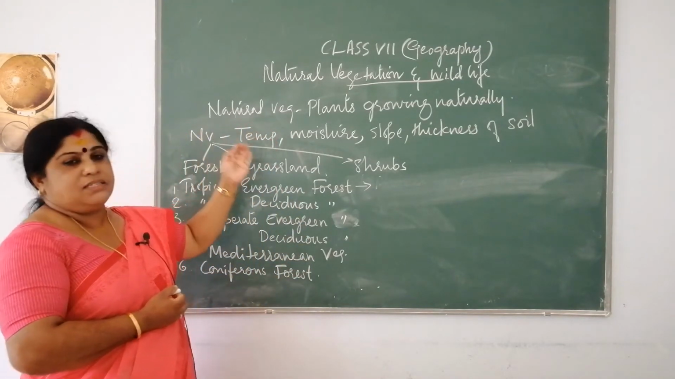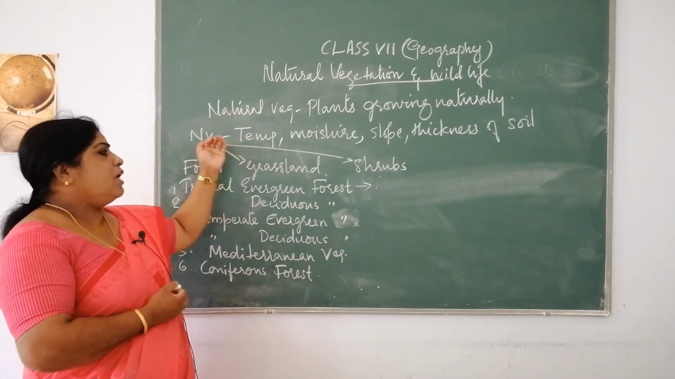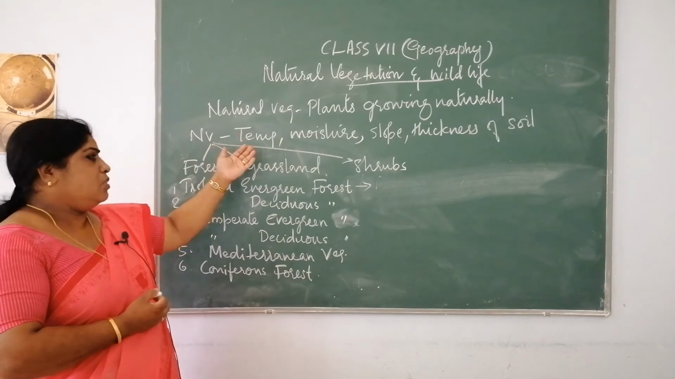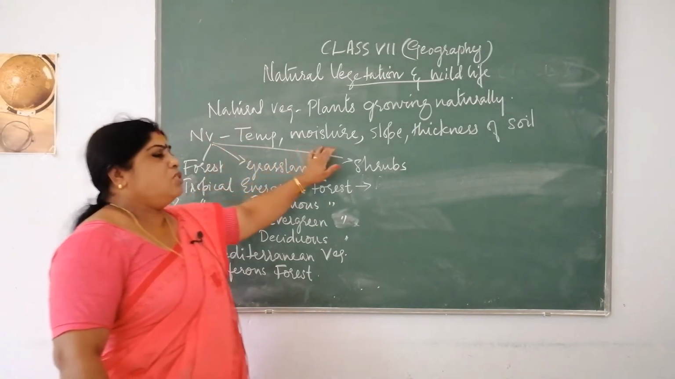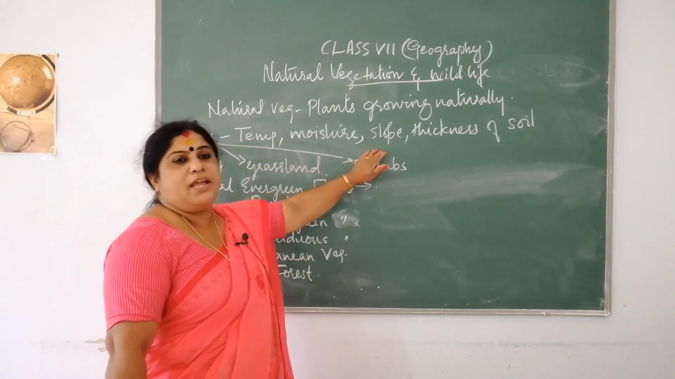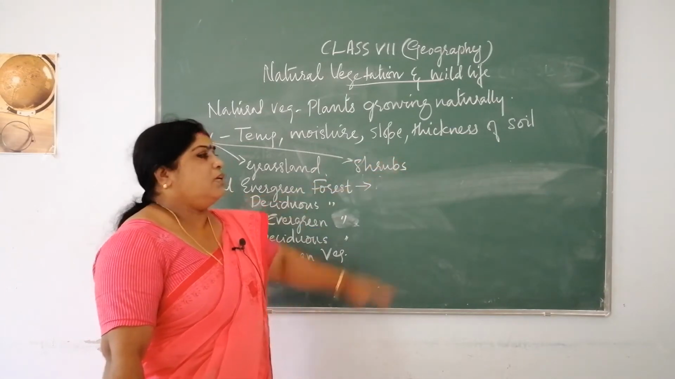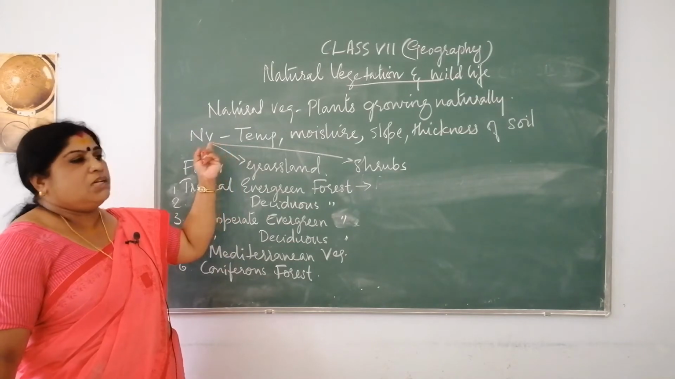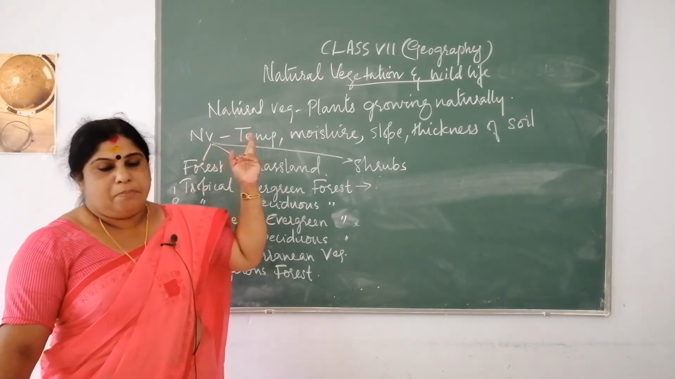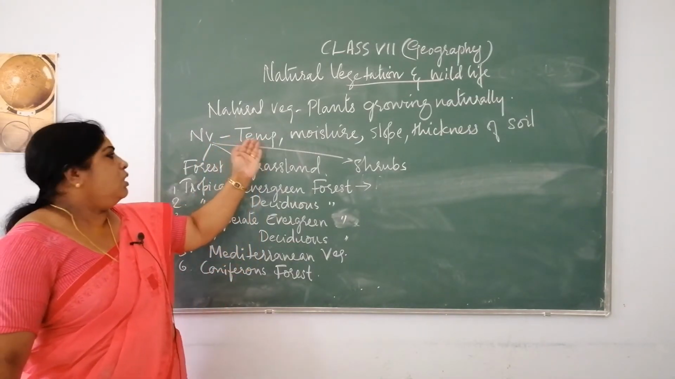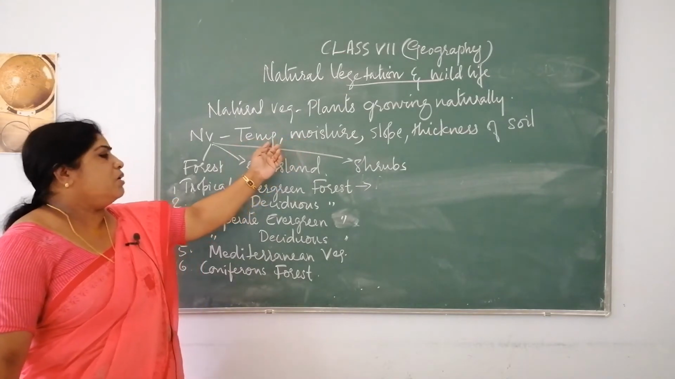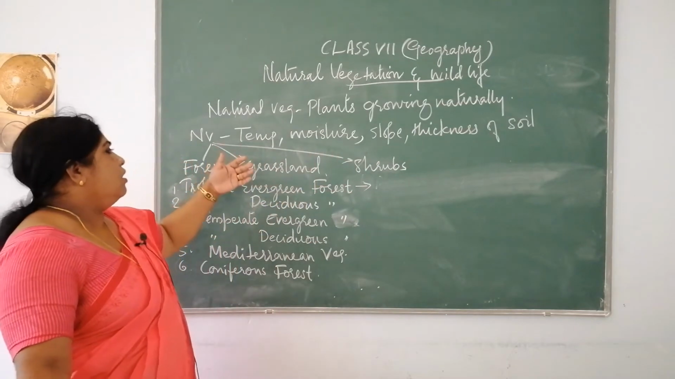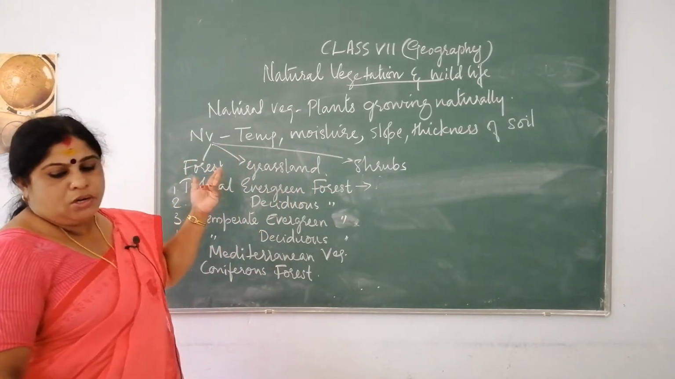So, what are the factors? There are some factors upon which natural vegetation depends. It depends upon the temperature of a place, the moisture, the slope of land, as well as the thickness and the type of soil. Natural vegetation keeps on varying from place to place because of the variation in these factors, that is temperature, moisture, slope and thickness of soil. So natural vegetation is not the same everywhere, it keeps on changing.